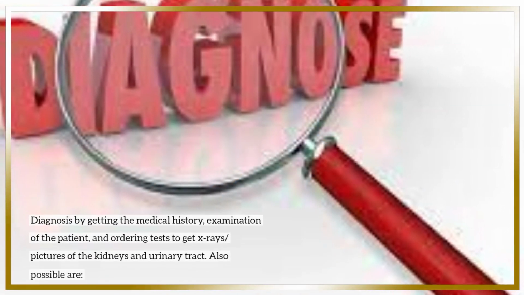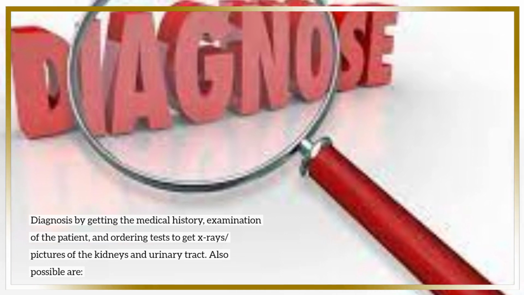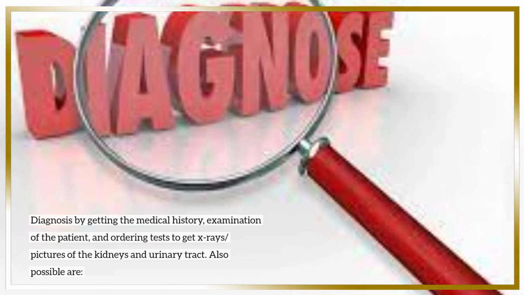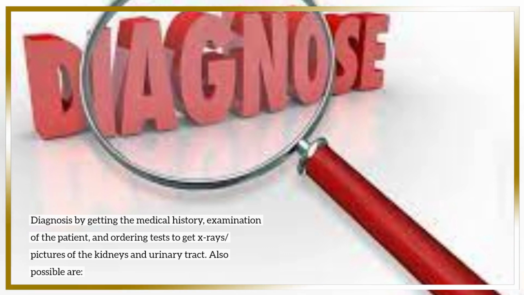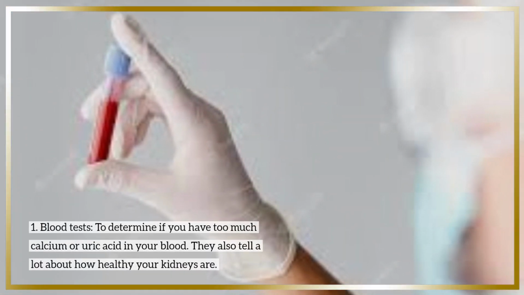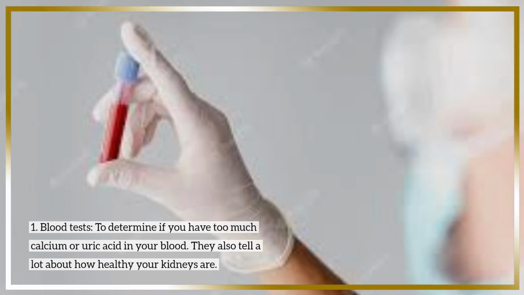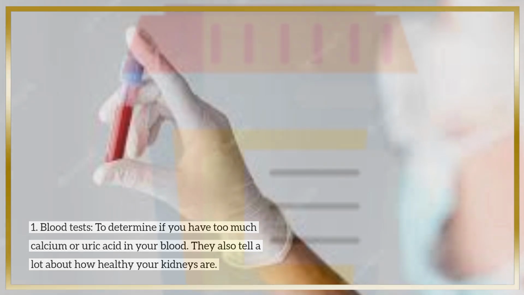Diagnosis is made by getting the medical history, examination of the patient, and ordering tests to get X-rays, pictures of the kidneys and urinary tract. Also possible are: 1. Blood tests, to determine if you have too much calcium or uric acid in your blood. They also tell a lot about how healthy your kidneys are.